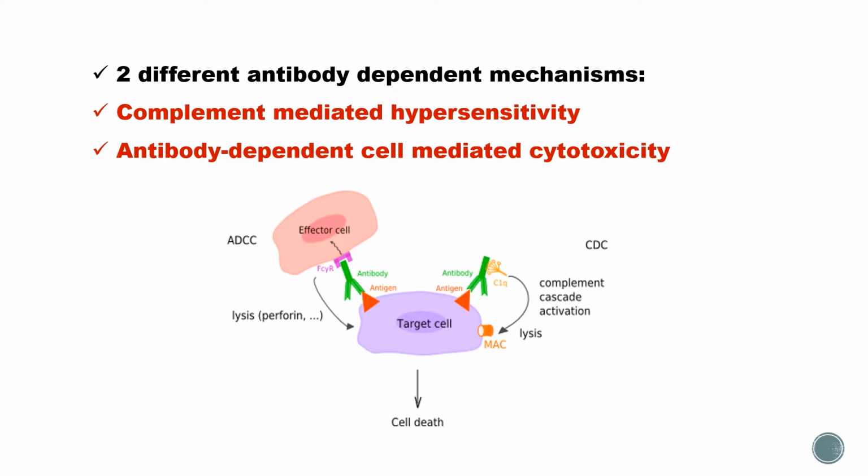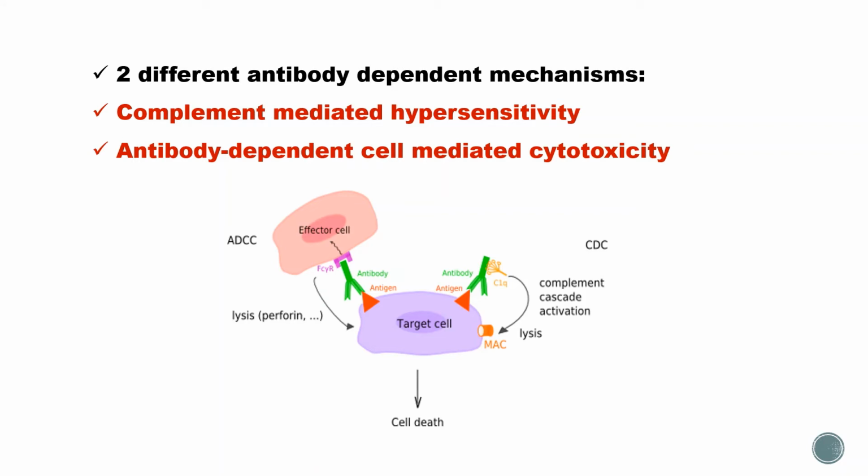We already discussed antibody dependent cell mediated cytotoxicity when I discussed NK cells, and I will give the link here in the upper right corner. Please go through that.